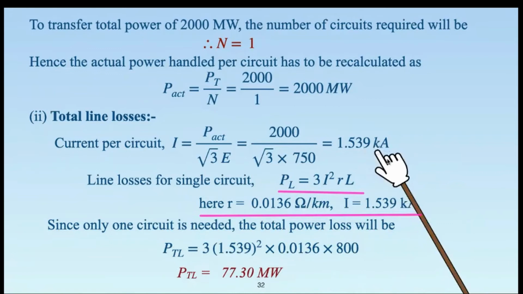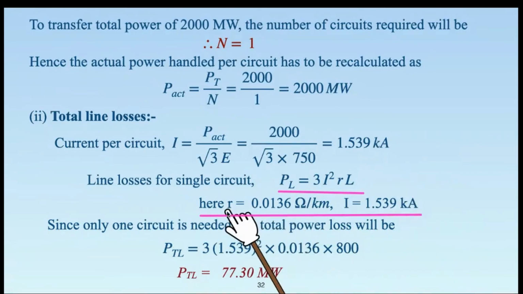I is 1.539 kiloampere, and resistance per kilometer for a 750 kV line is 0.0136. This value is given in the table. It's a standard value. You have to substitute all of these and you will be able to calculate power losses for a single circuit. Please try to evaluate.